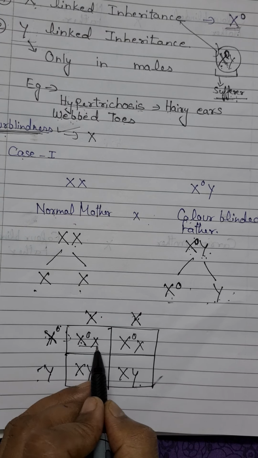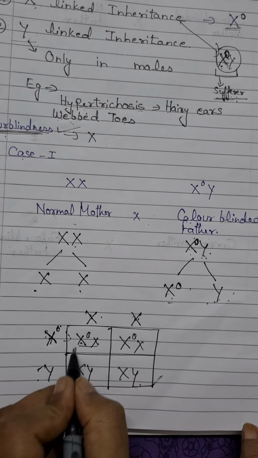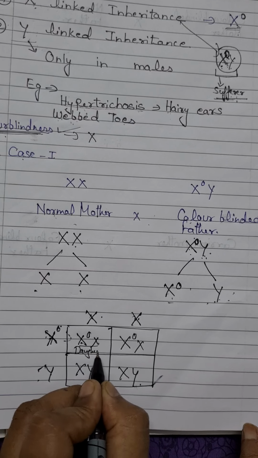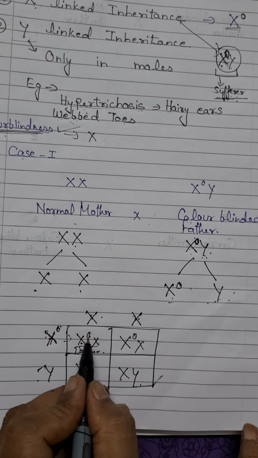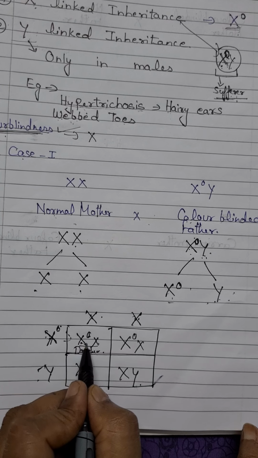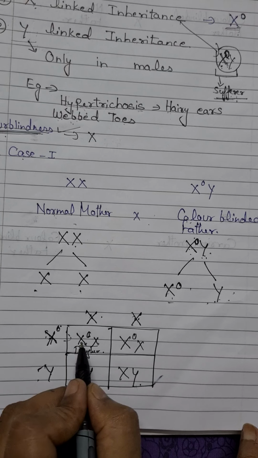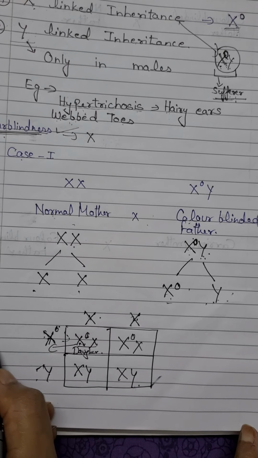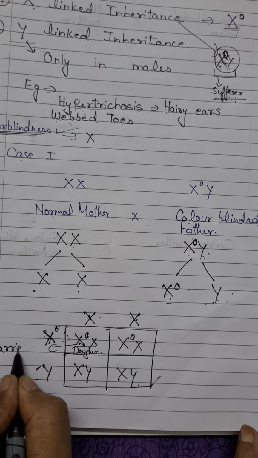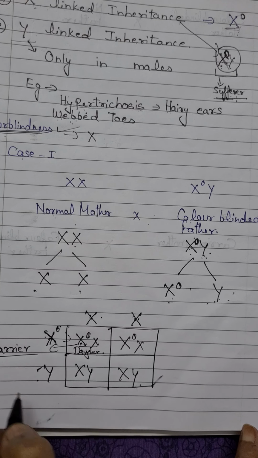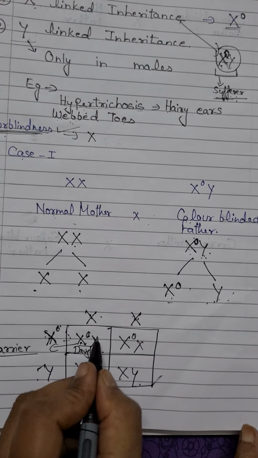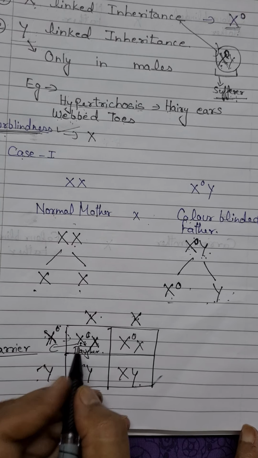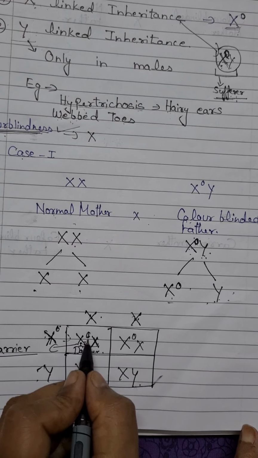The first XX means a daughter, and as the recessive allele is present only on a single X chromosome here, that daughter will be a carrier of color blindness, not the sufferer, because only one X chromosome has that recessive allele.